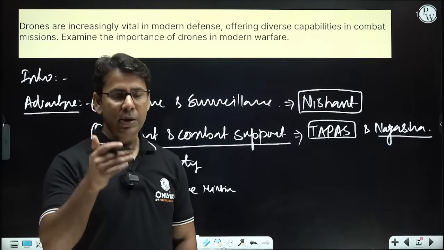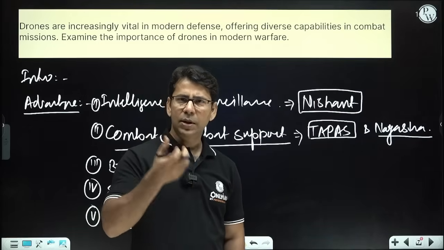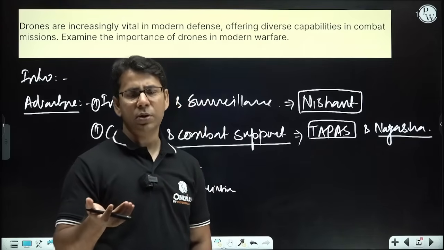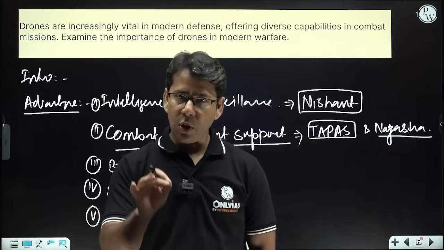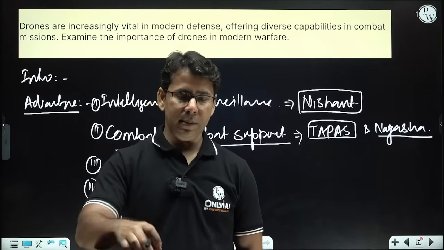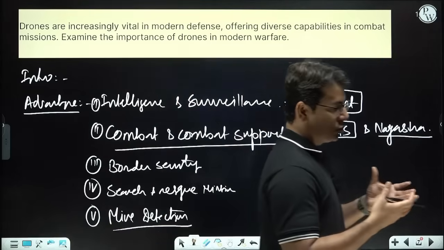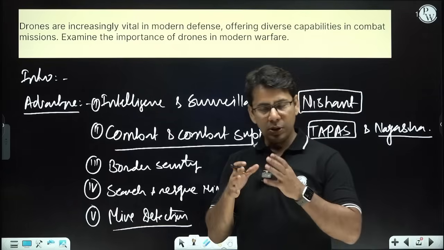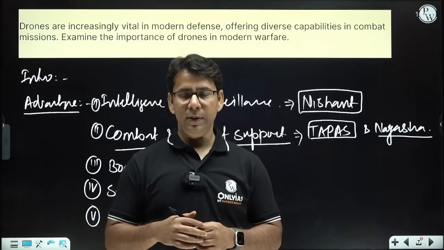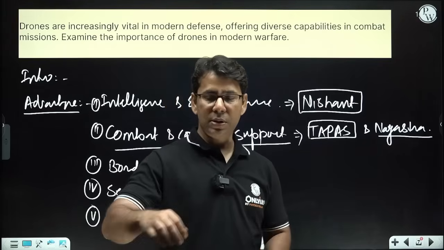Again, it will reduce risk to personnel, our armed forces. It will be cost effective, because if you compare a drone with jet fighters, drones are very cost effective. It will increase operational efficiency. That is why drones are now being used all over the world, right? And we have developed something. Drones are now equipped with high-resolution cameras. They are using advanced sensors. They are doing border patrolling and intelligence gathering, right? Like I told you, Tapas, Nagastra, Nishant, these are the drones and we are using them.